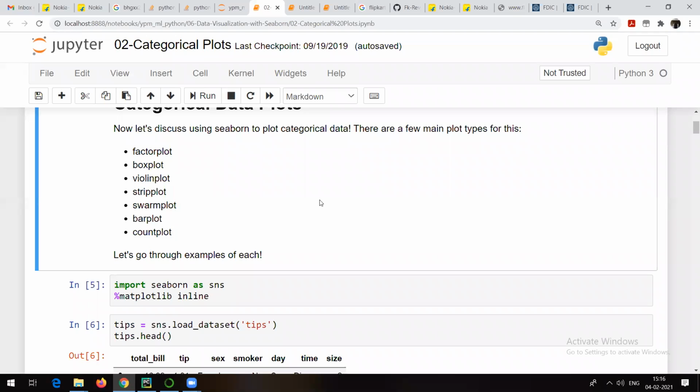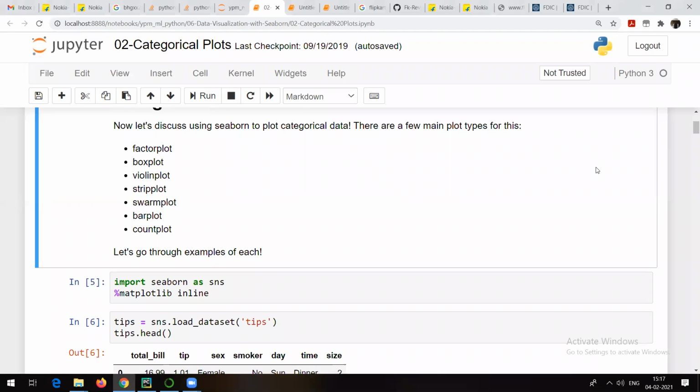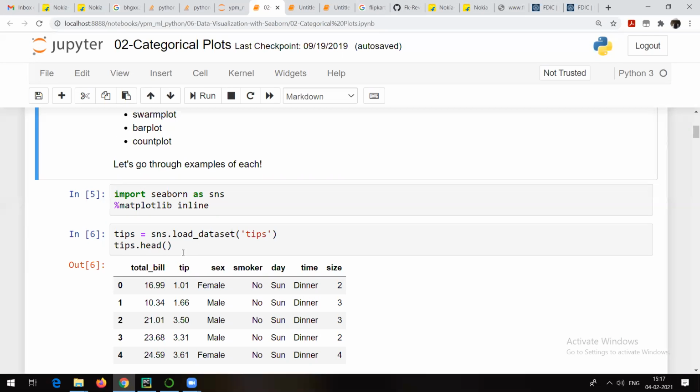Even if there are a lot of names here, let me tell you, out of all these things, most of the times what we need in machine learning and data science is the box plot, count plot and bar plot. So most of the times we need these three. Yes, obviously all the other plots are available, but what I have seen, even in real time, is that box plot, bar plot and count plot are what we need as compared to other plots. Okay, but anyway, let me try to show you this data set.